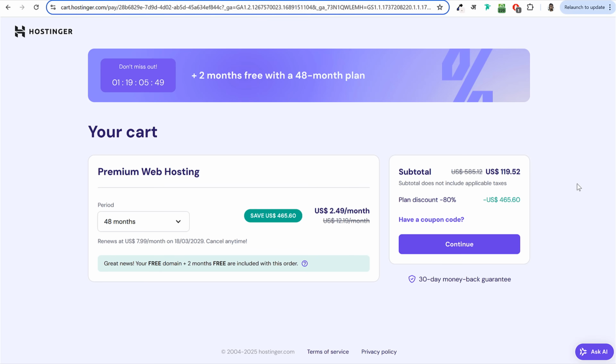Now once you click on that button, you will be redirected to this page. Here you have to select for how long you want to purchase this hosting. By default, you can see 48 months is selected, which is 4 years. I would recommend you select at least 4 years or 2 years, because with this you get the best discount. With 4 years, you're getting it for just $2.50 per month. And even when the plan renews after 4 years, you don't have to pay the regular price of $12. You just have to pay $8 per month. So the renewal price is also heavily discounted.